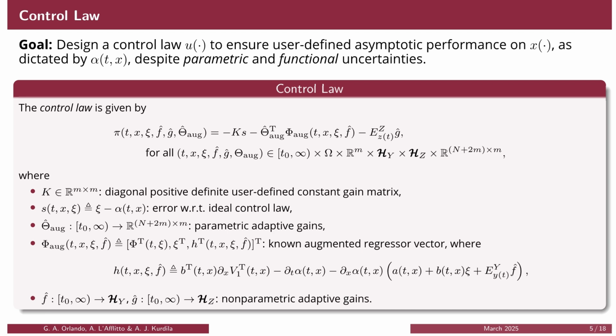Such h function resembles what is found in classical backstepping, as it accounts for the error in the energy-like Lyapunov function between alpha and c, and for the total derivative of alpha, which consists of its partial time derivative and its gradient in x post-multiplied by x dot, where the unknown function f is replaced by its non-parametric adaptive gain.